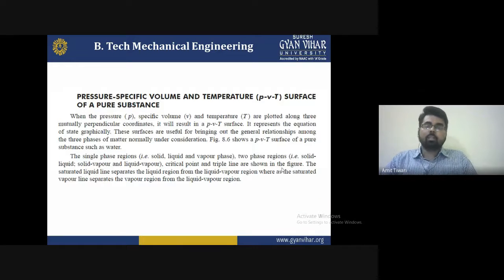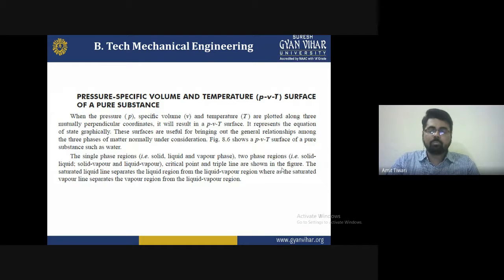Now the second part is the pressure, specific volume, and temperature surface of a pure substance. These are considered here when the pressure P, specific volume V, and temperature T are plotted along three mutually perpendicular coordinates.